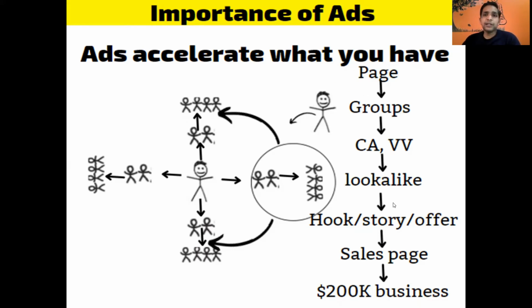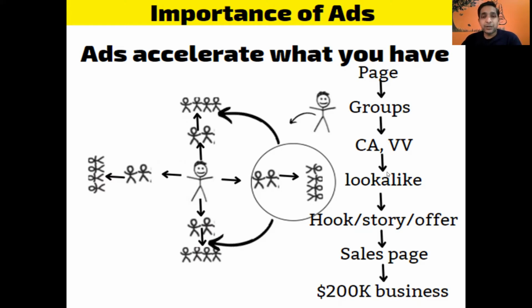And after that, Michael has nurtured those leads, those audience, and they went from cold to warm, and warm to hot. This is how Michael nurtured his audience.